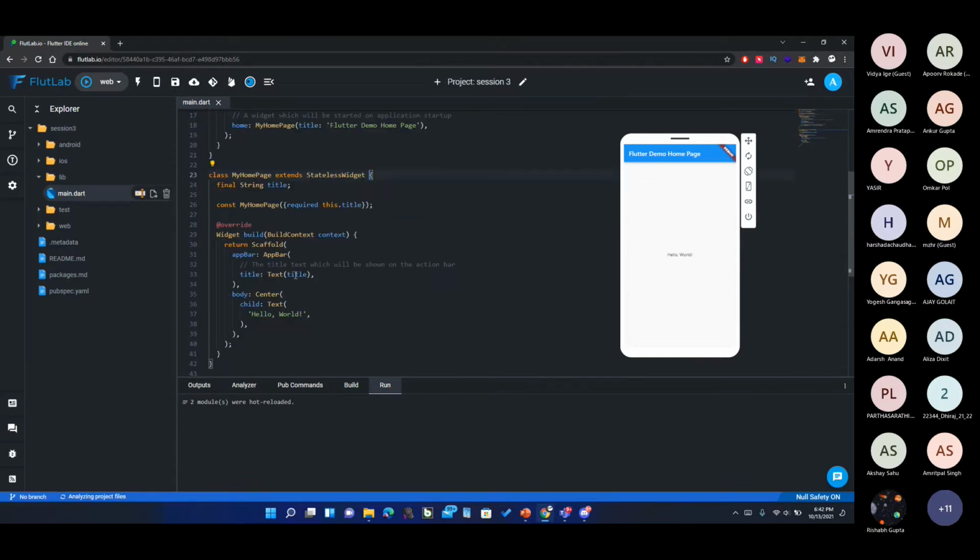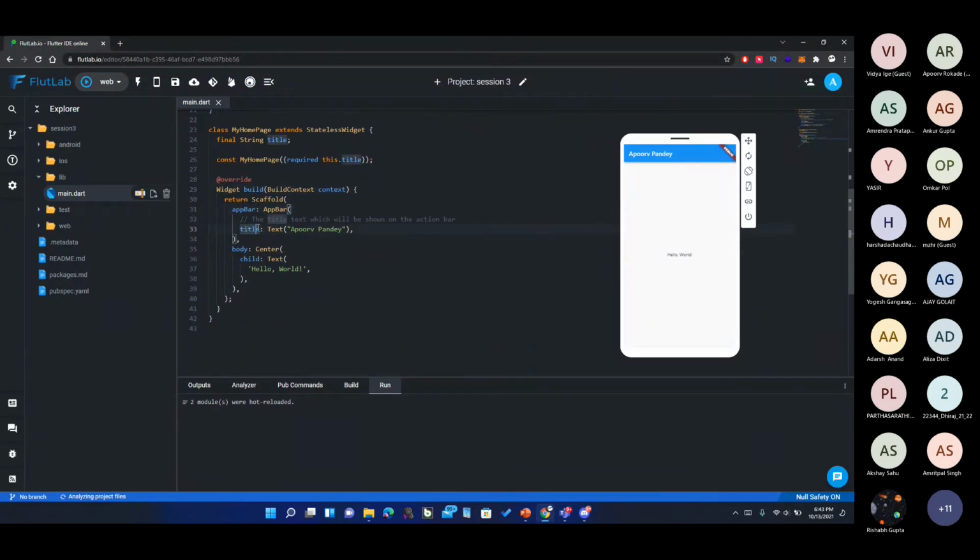So instead of doing that, what we can do is go to this line 33 and change this thing. Inside of this text, we can write our own name. And now we can try to save it. I'm just trying this out to make sure that it's working properly. Yeah, you see the title in this app bar changed to my name. Since we are on this line 33, which is inside of this app bar, the app bar is a widget, okay? And it has a title of this string that I'm passing.